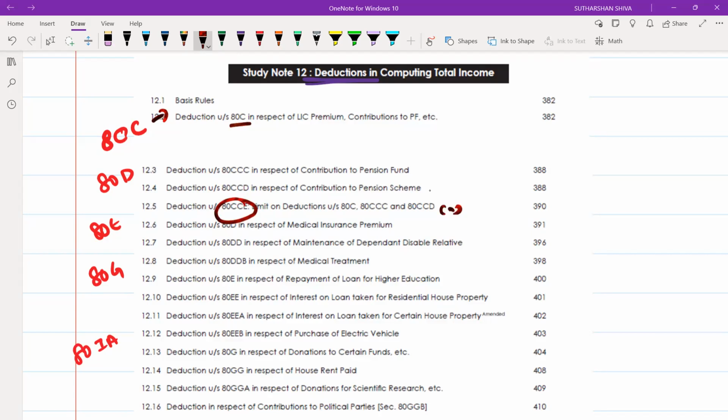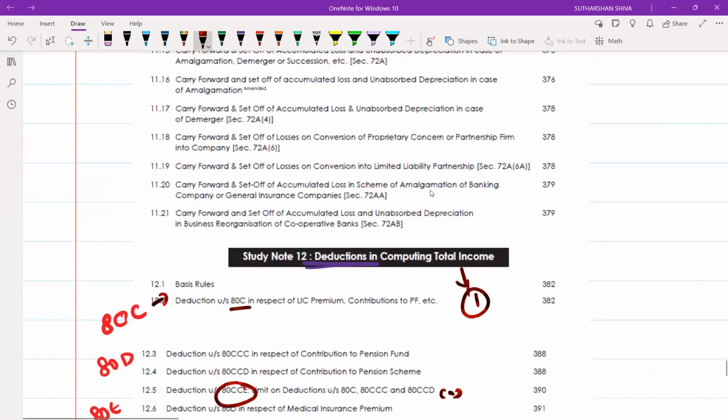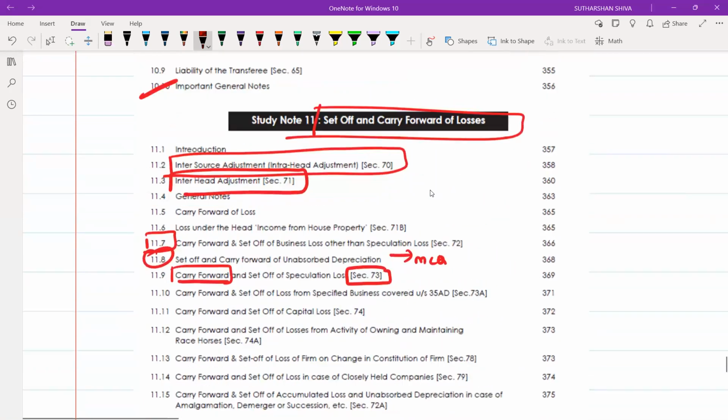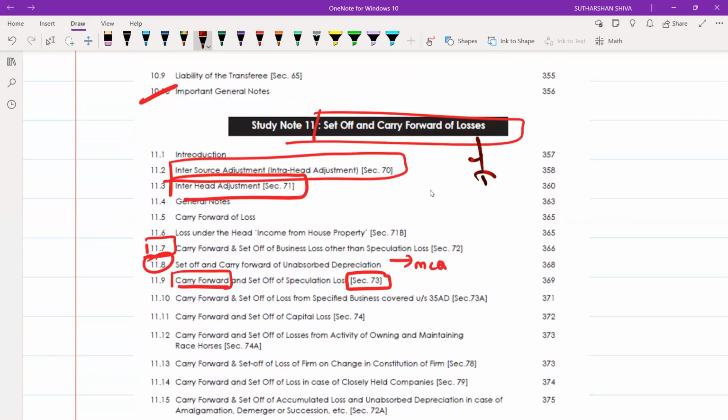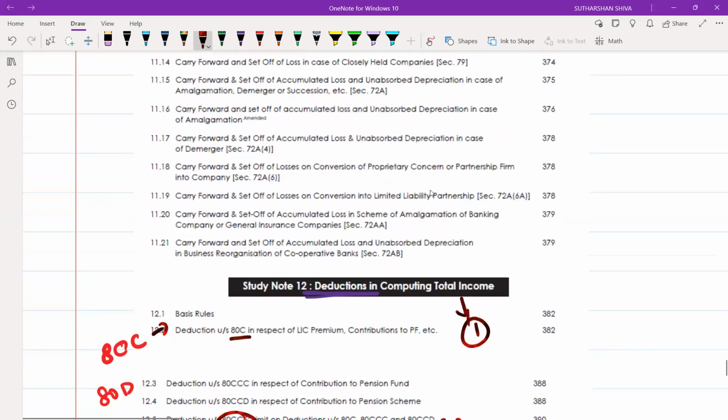So make sure you are doing it properly. And 80D, 80DD, 80DDB: 3 series, 1 day. Even if you start from today, it is easily possible. You will get 1 question, sure shot 1 question, for the whole syllabus, for 8 marks, or maximum 8 marks, 6 marks. Under set off also, you will get 1 question. Under clubbing also, you will get 1 question.